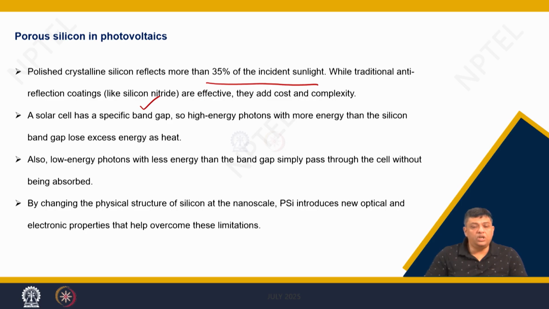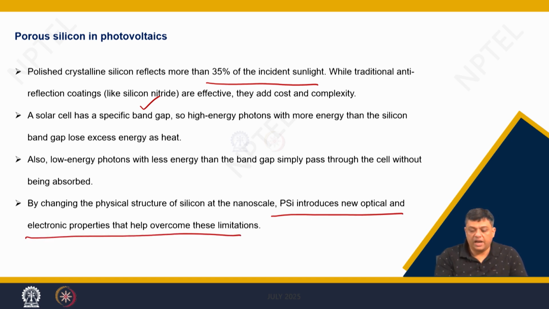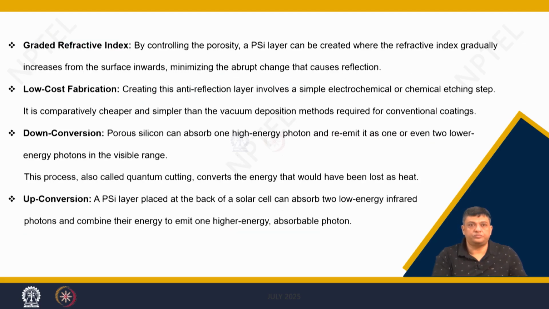So, what you need is to change this, and that is where porous silicon is introduced, so that you can have new optical and electronic properties that can help to reduce these limitations which are there in the conventionally used silicon solar cells.